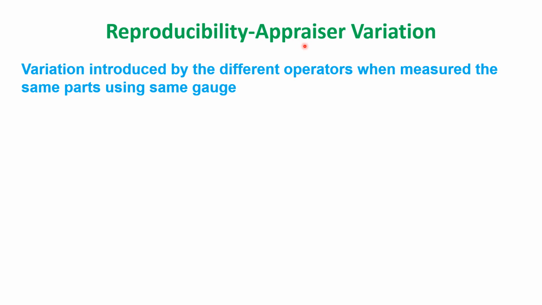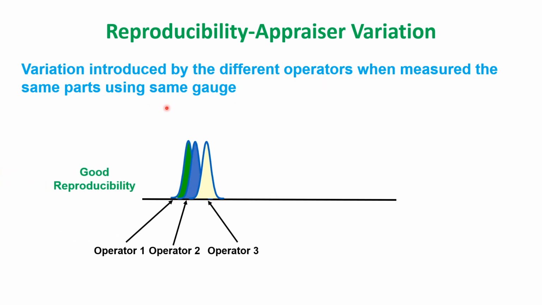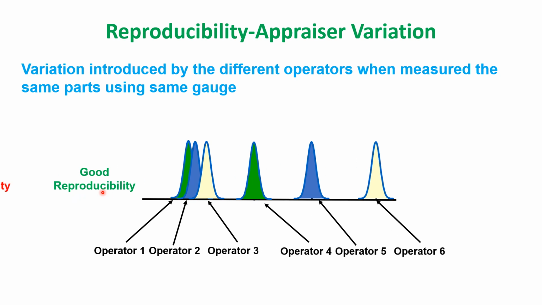Reproducibility is also called the appraiser variation. It is the variation introduced by different operators when measuring the same part using the same gauge. If there are 10 parts and I ask operators 1, 2 and 3 to check these 10 parts, and they find their readings are close to each other, then it has good reproducibility. In the second case, if I ask operators 4, 5 and 6 but their readings are away from each other, it is a poor reproducibility. Again, in reproducibility the master value is not considered.